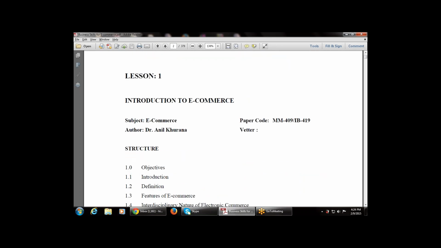So let's start with the first chapter, the introduction to e-commerce. Let's start with the first topic. First of all, the name of the module is business skills for e-commerce. As the name advises, business skills for e-commerce. So first of all, let's understand what is e-commerce, then move forward to the business skills for e-commerce. So first, the introduction to e-commerce.